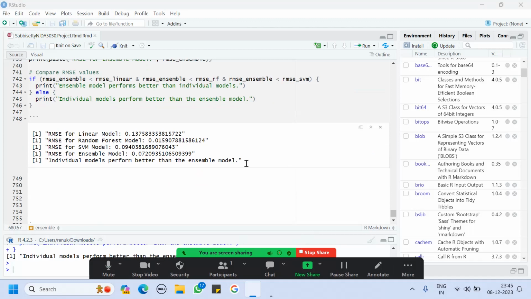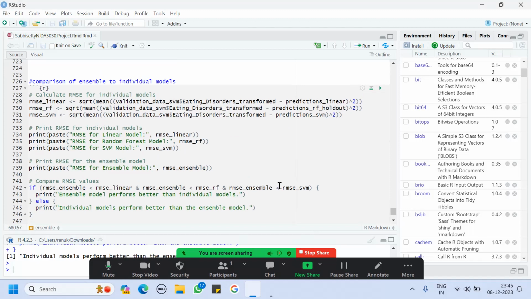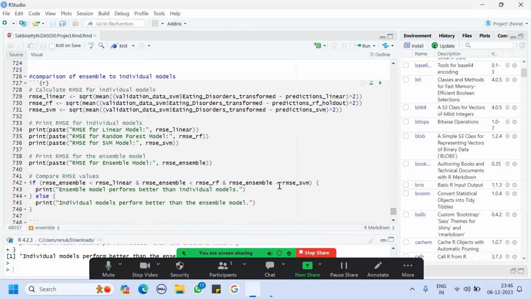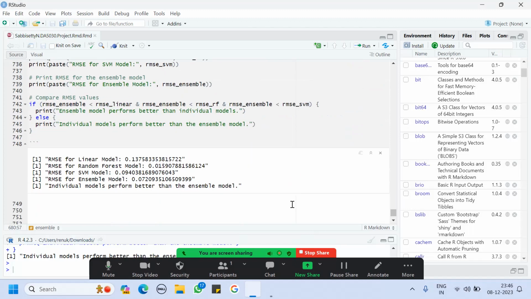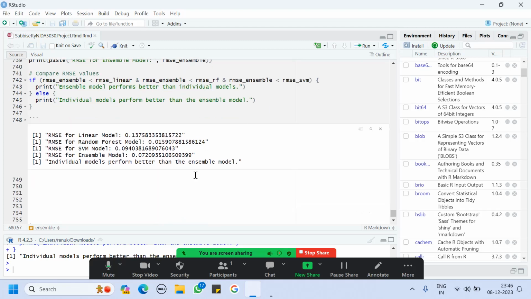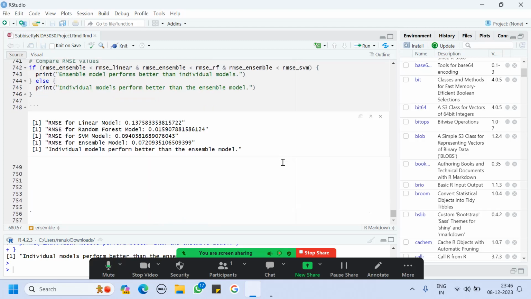So from here I got that this would be helpful in predicting the eating disorders associated with other disorders. This data is helpful in understanding how eating disorder is associated with other disorders, and these models help us predict which model is most helpful in predicting the data. And we did data pre-processing so that the data is accurate, and so that it will be further useful for statistical analysis and also for machine learning models. So that's the need for doing the data pre-processing. Thank you.